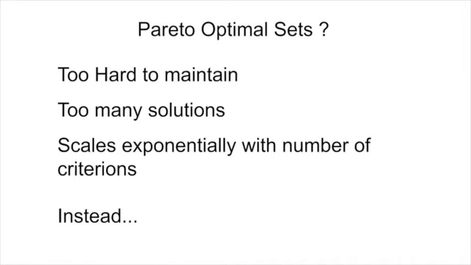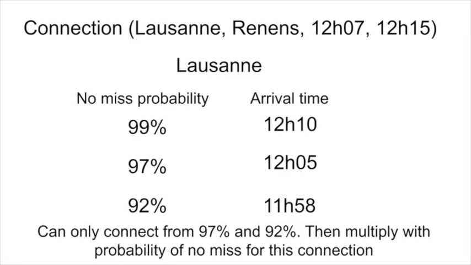In the original paper, the authors mentioned the Pareto optimal set of solutions improvement. However, we quickly found out that implementing such a solution would be far too costly. We instead chose the following trade-off. Computing probabilities at each change using our table, for each slice of probability from 80 to 100%, each 2%, we compute at each stop the earliest journey so far at this probability of missing no connection. The minimum probability as well as the slice size are arbitrary and changeable, but we thought that 80% was already bad enough, so we shouldn't consider even worse candidates.